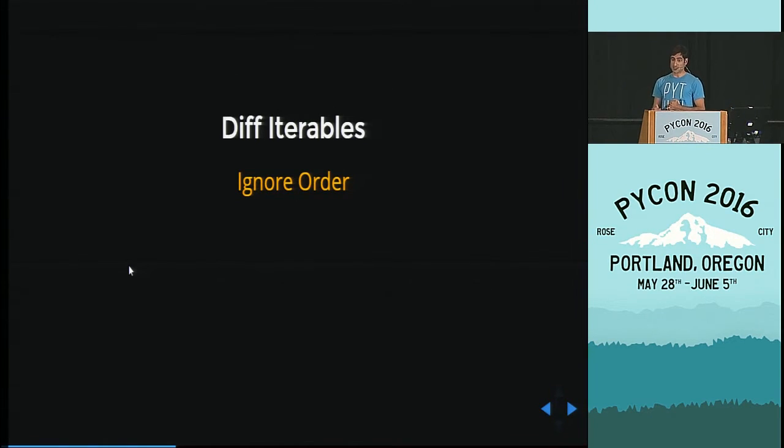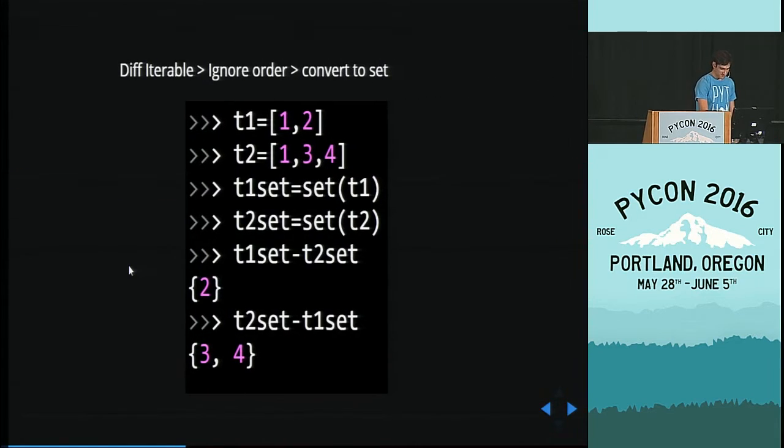The complicated case arises when you want to ignore order. How would you do that? You have two lists. You don't care about the order. Anybody? Sets, yes. All right. So you use sets. This is simple.